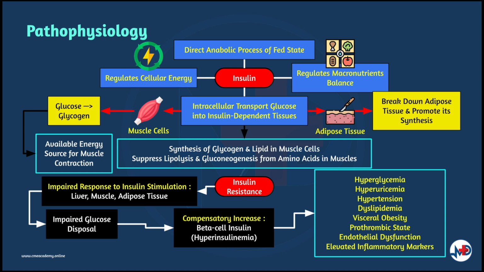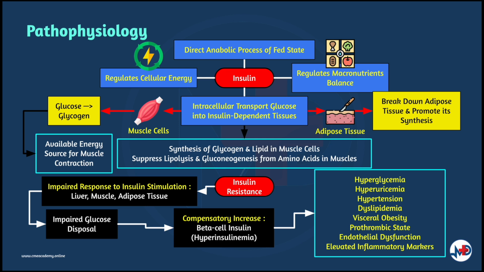What happens is there will be a signaling of abundance of exogenous energy, suppressing the breakdown of adipose fat tissue and promoting its synthesis. In muscle cells, the entry of glucose allows glycogen synthesis and storage, and for carbohydrates to be used as the immediately available energy source for muscle contraction, rather than fatty acids or amino acids.